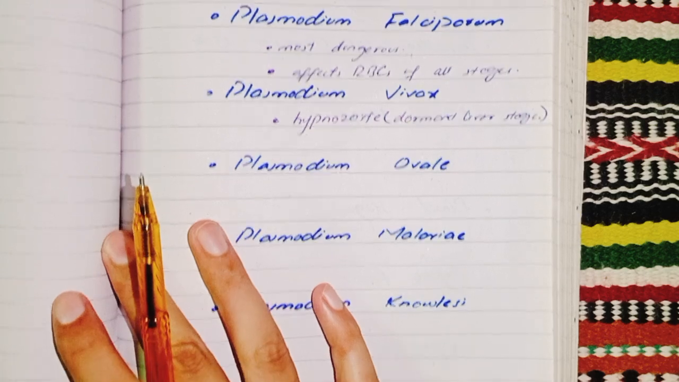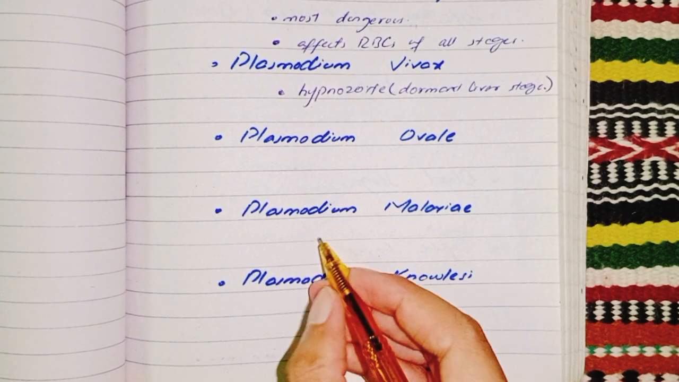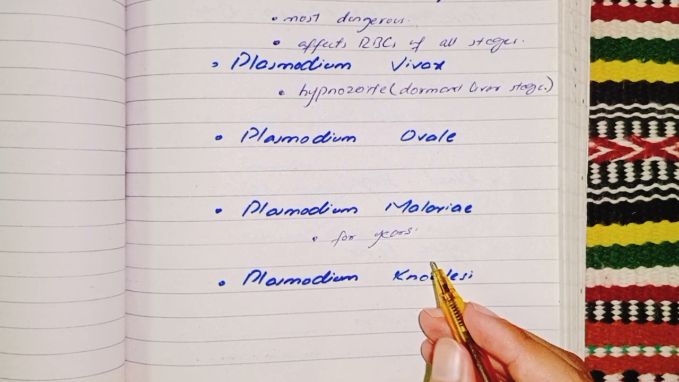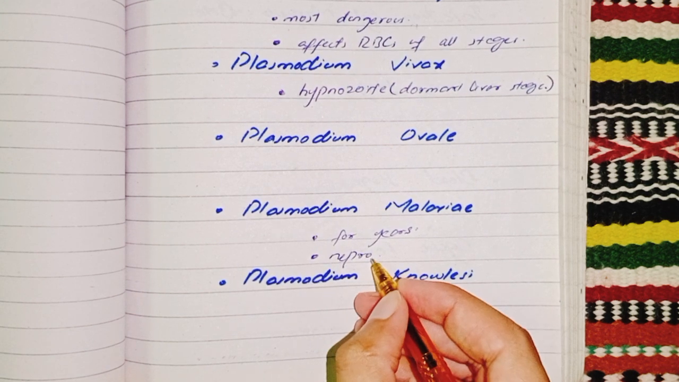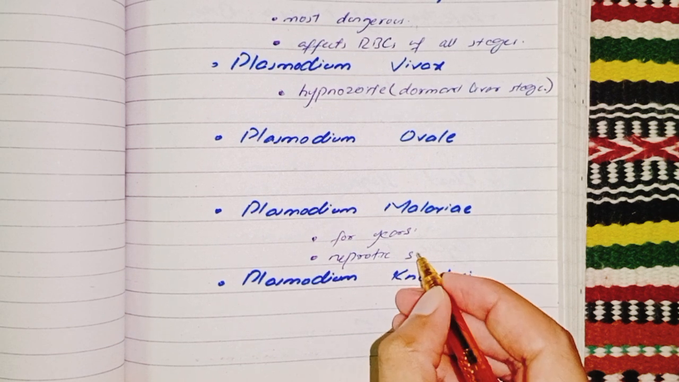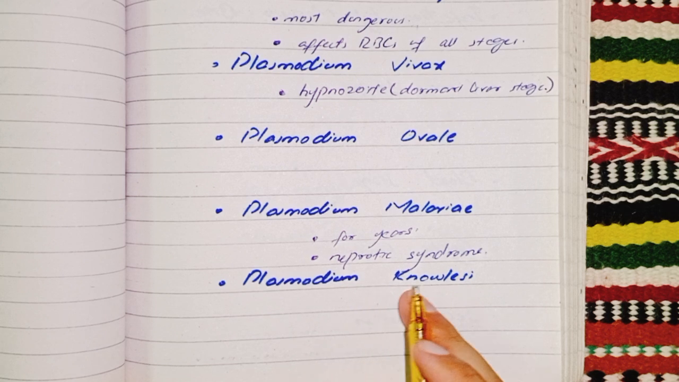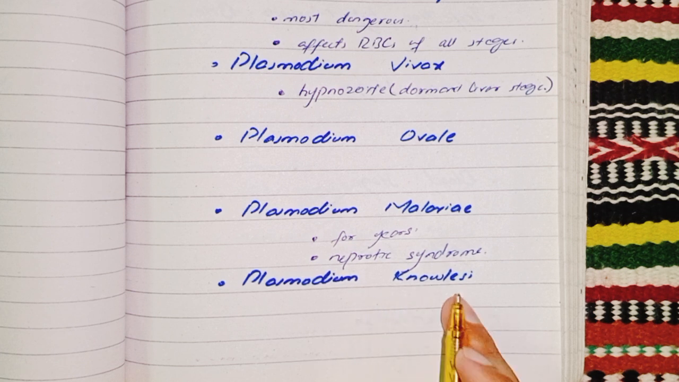Next is Plasmodium malariae, which causes a chronic infection that can persist for years, associated with nephrotic syndrome in some cases. Our last type is Plasmodium knowlesi, a zoonotic species that primarily affects monkeys but can also affect humans, found in Southeast Asia, and can cause severe malaria.